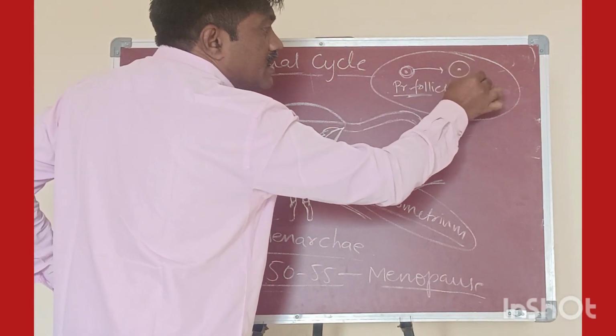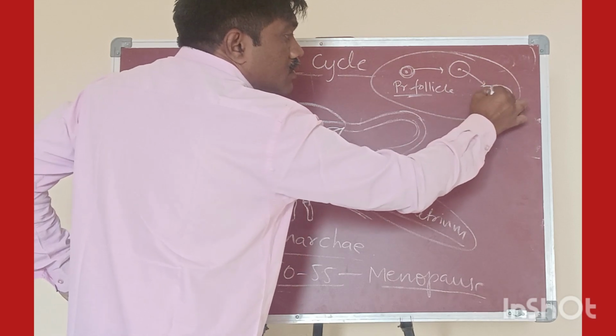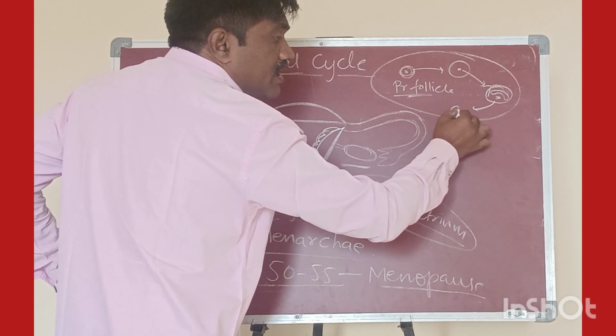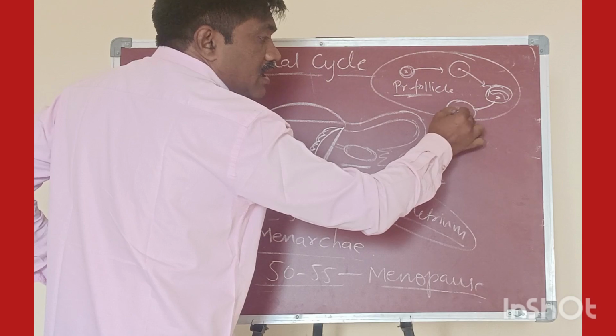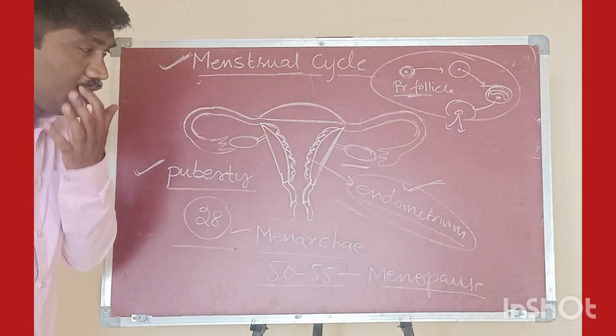Then secondary follicles grow into tertiary follicles. Then the tertiary follicle grows into a Graafian follicle. This Graafian follicle ruptures and releases the egg cell. This process is called the ovulation process.